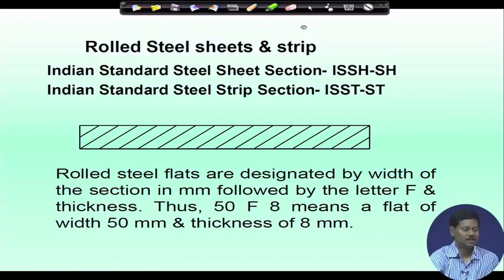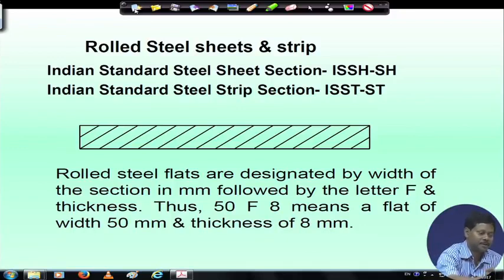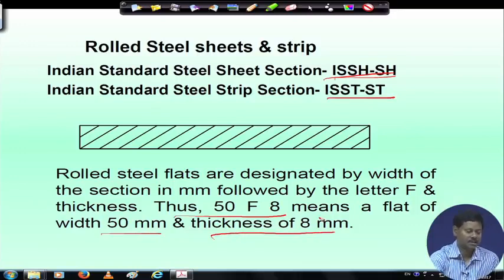Then rolled steel sheet and strips are also used, those are also available. Indian standard steel sheet section, and Indian standard steel strip section. Okay. So, if we write 50 F8, that means a flat of 50 millimeter width and 8 mm thickness are used. So, this is how letter F means width and this thickness and width are defined in this way, 50 F8.